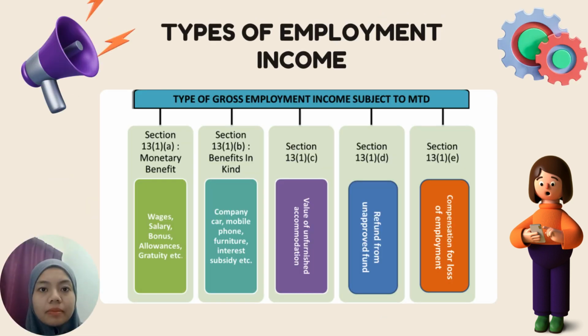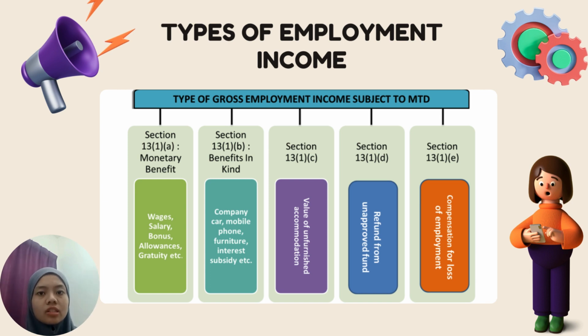In employment income, there are 5 types, which are under Section 13(1)(a) monetary benefit, Section 13(1)(b) benefit in kind, 13(1)(c) value of unfurnished accommodation, 13(1)(d) refunds from unemployed fund, and the last one is 13(1)(e) compensation for loss of employment. In the section of 13(1)(a), employment income includes wages, bonus, gratuity and allowance, remuneration, and perquisite.